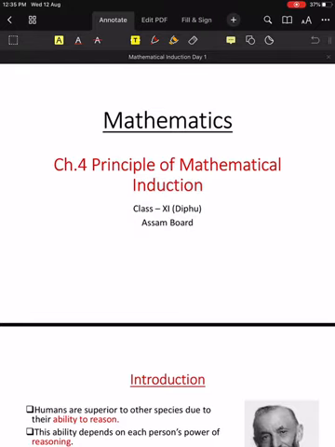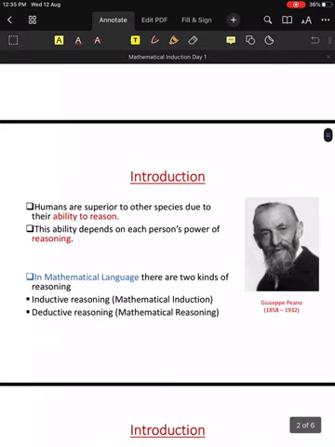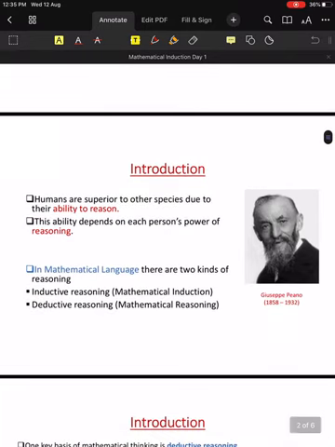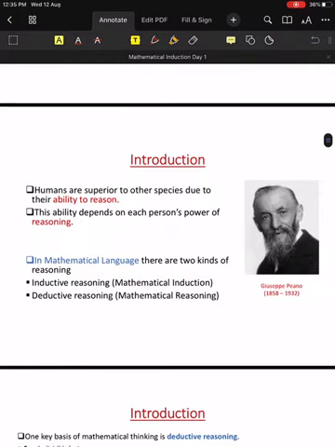Acha, now let's start this chapter. All of chapter 3. On Sunday there is an exam. You have so much time, so don't worry, the paper will be easy. Twenty marks from chapter 3, 5 marks from chapter 2 and 5 marks from chapter 1. Total marks will be 30.